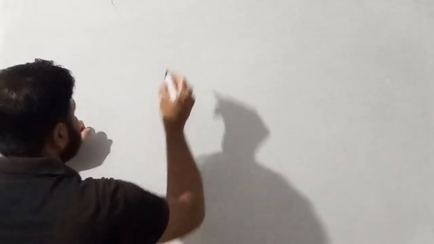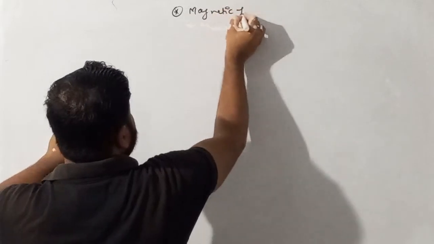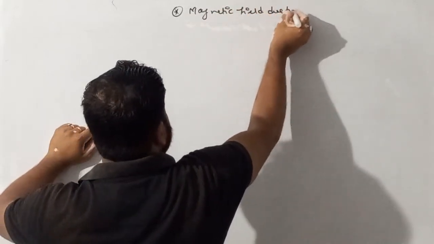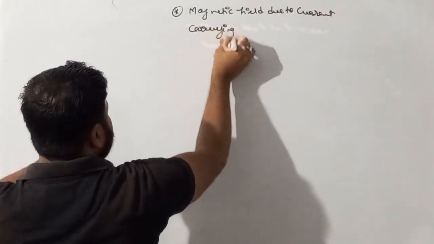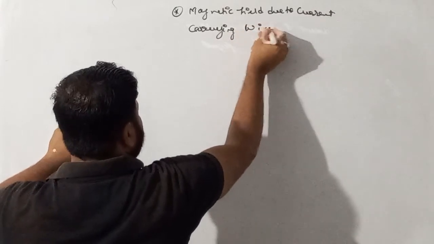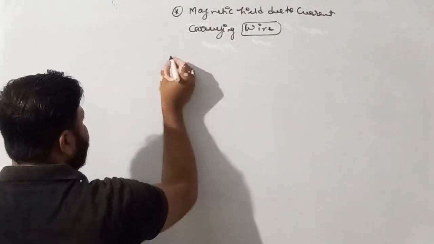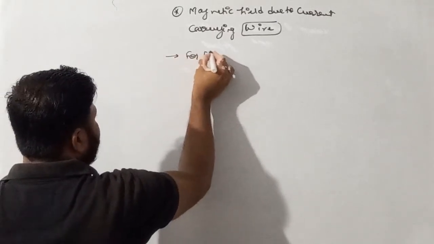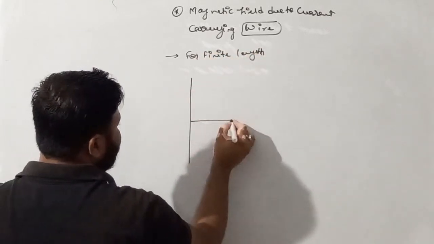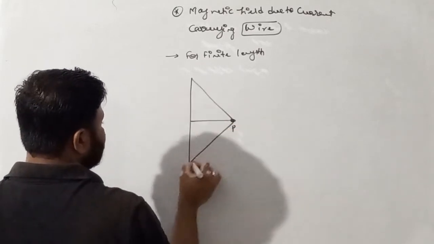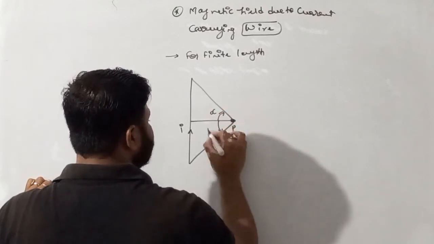So the relation was the magnetic field due to a current carrying wire, and we discussed that wires are of three types. When we are talking about a finite length wire, the value of magnetic field at point P is given with this angle alpha and this angle beta.